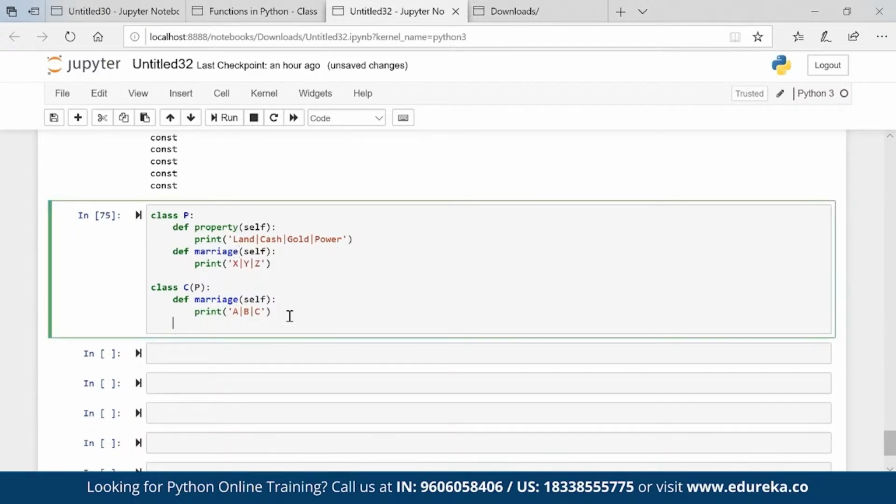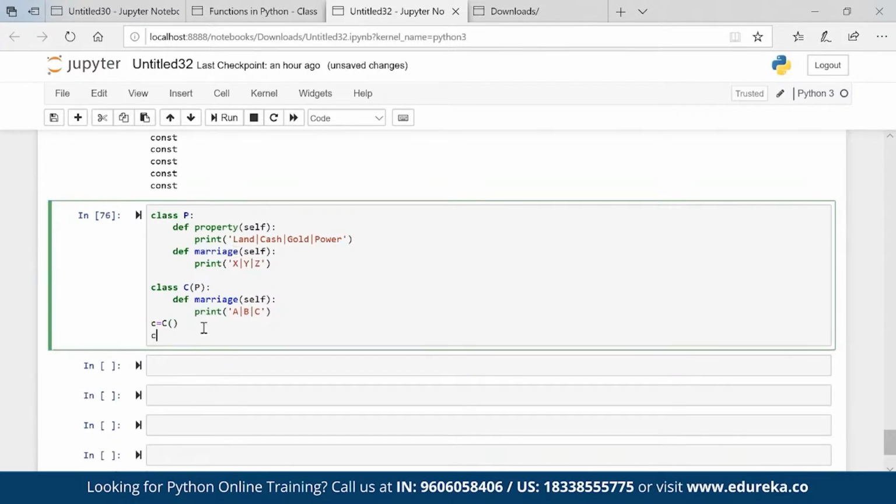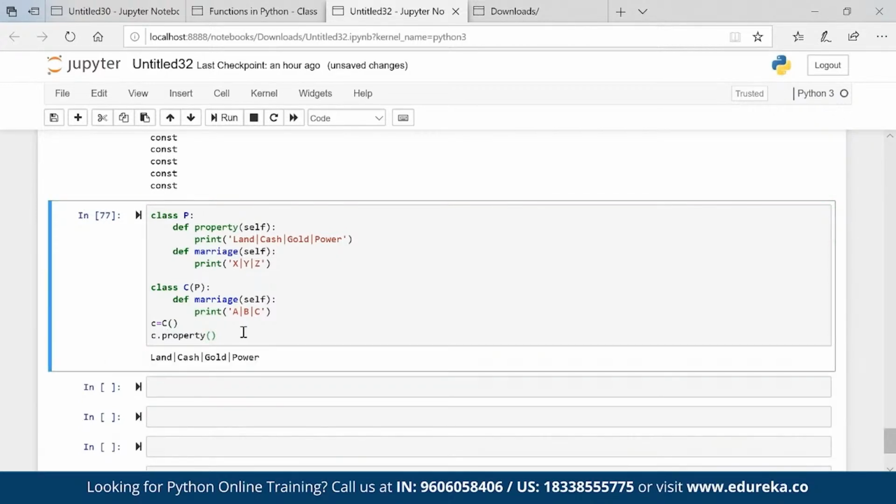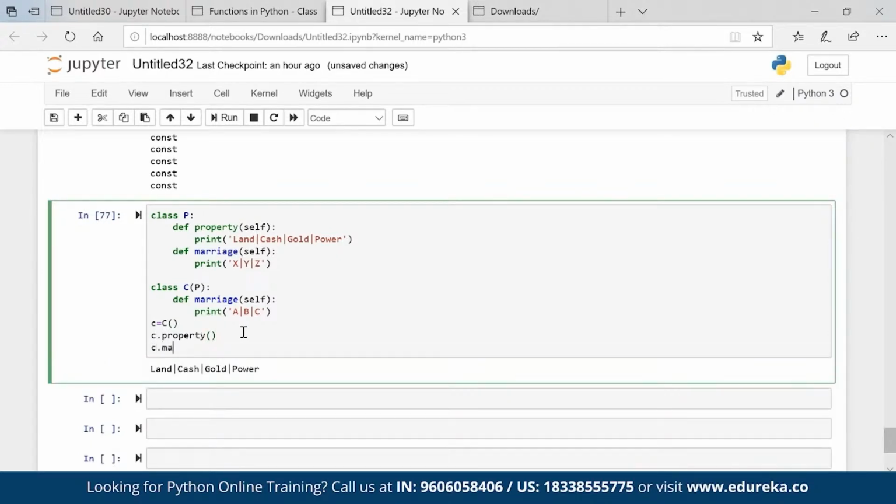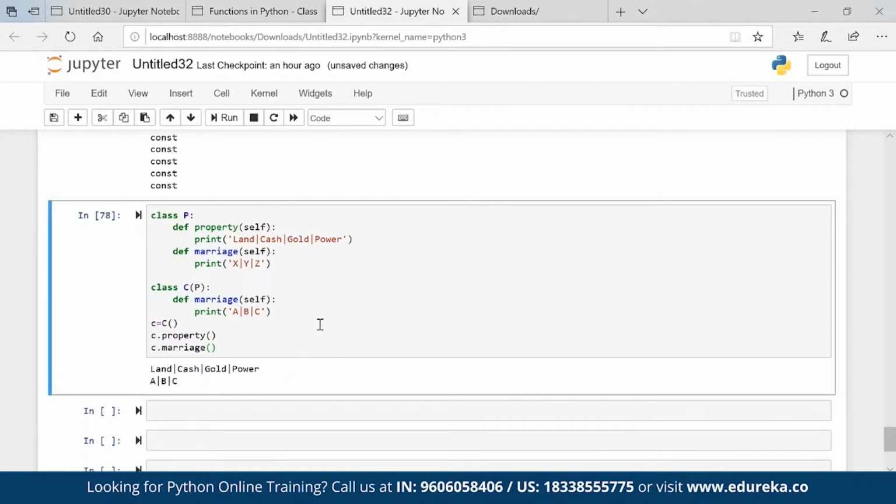Now if I create an object of class C and try to call marriage, property will come automatically because the parent is very eager to give the property. But in marriage, will I get XYZ or ABC? I will get ABC, obviously, because I get it from the child, not from the parent.